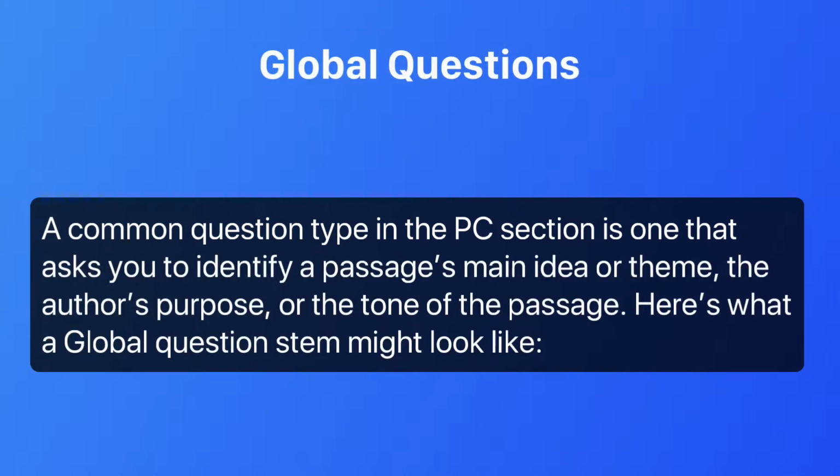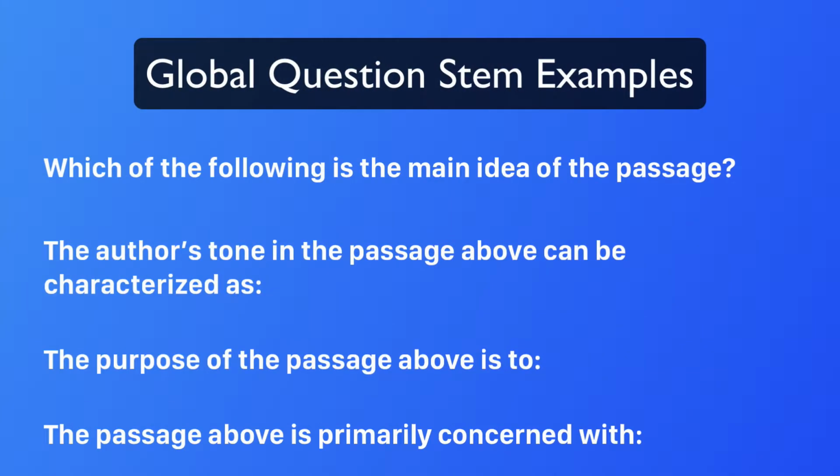Global questions. A common question type in the PC section is the one that asks you to identify a passage's main idea or theme, the author's purpose, or the tone of the passage. Here's what a global question stem might look like. Which of the following is the main idea of the passage? The author's tone of the passage above can be characterized as: the purpose of the passage above is to. The passage above is primarily concerned with.